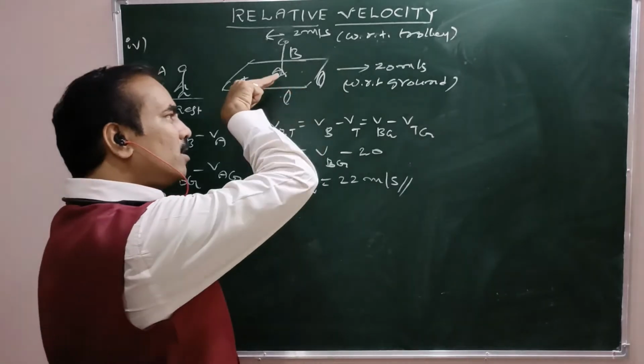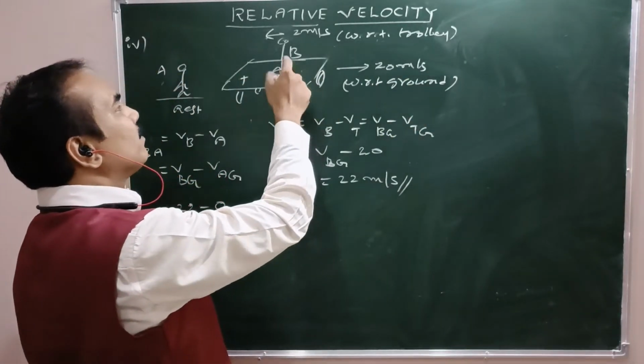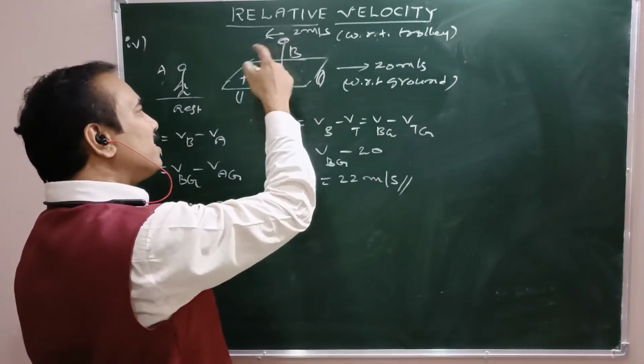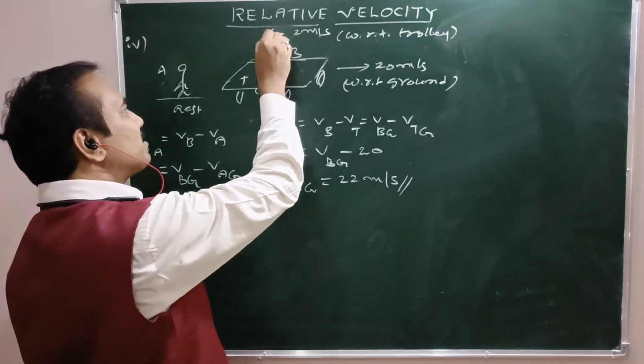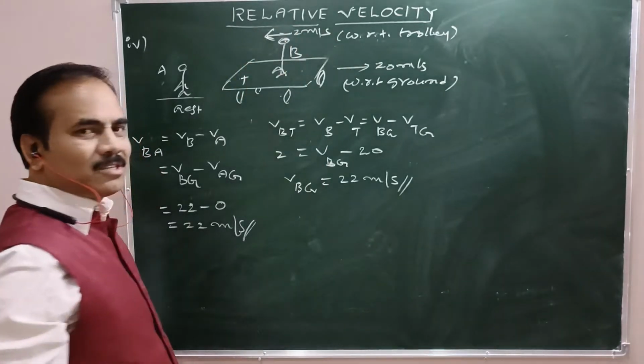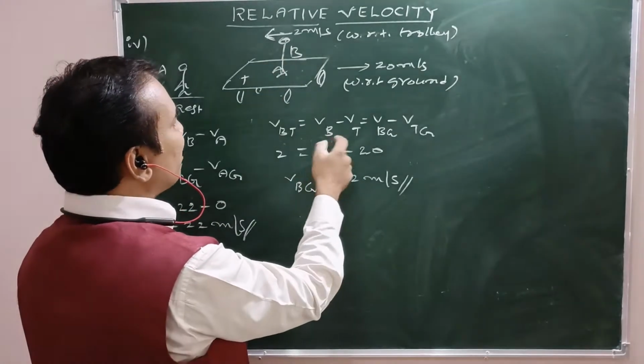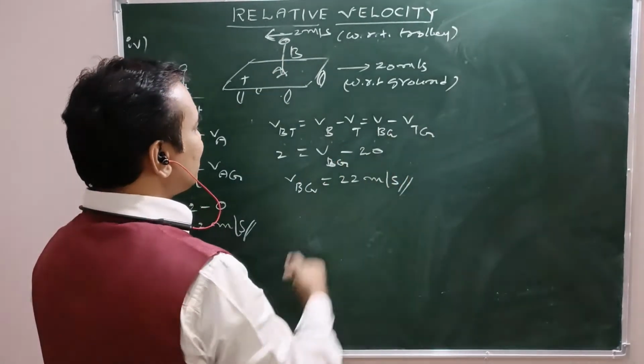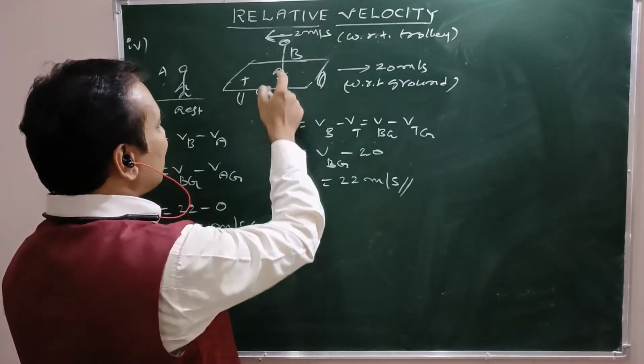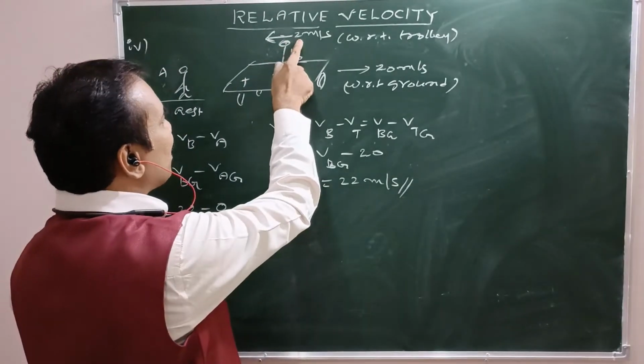See, the trolley moves rightwards, but with respect to the trolley, person B walks on the same trolley at 2 meters per second leftwards, right? Now Vbt, what is Vbt? Vbt equals Vb minus Vt, that is Vbg minus Vtg. In this case, what is Vbt? Is it plus 2 or minus 2?